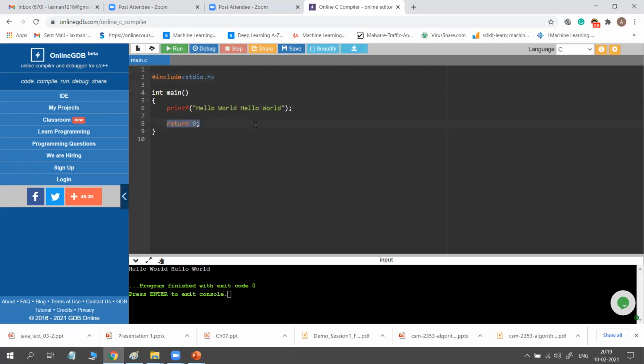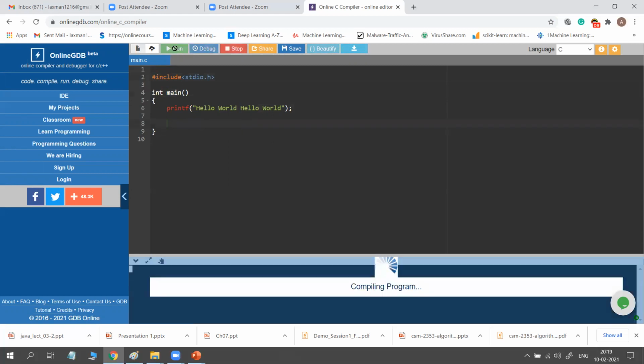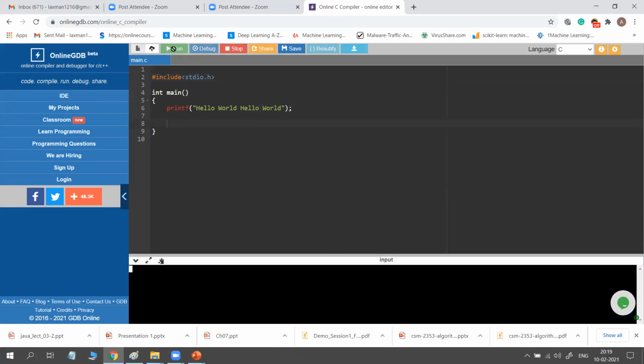Similarly, if I remove this return 0, once again, what happens? Of course, by default, it is taken as a return 0. That's why there is no error shown, but it is a good practice to add this return 0. For some compilers, if you remove return 0, then it shows an error.